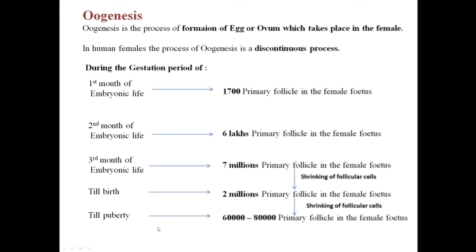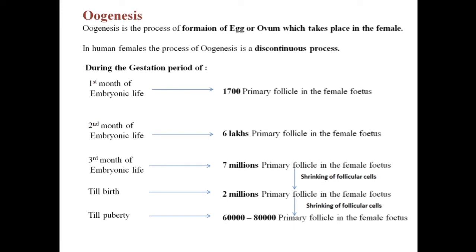And again till puberty, this number shrinks, as the follicular cells shrink, so this number decreases to 60,000 to 80,000 primary follicles. So by the time the female comes to the age of puberty, the number of primary follicles in its ovary is 60,000 to 80,000. And if we take every 500 cells out of this 60,000 to 80,000 cells, only one cell develops into the egg.